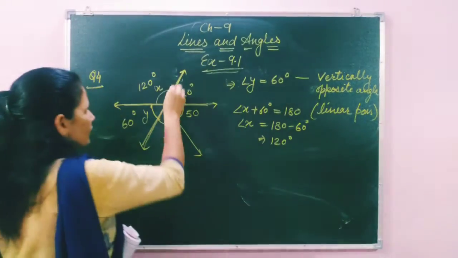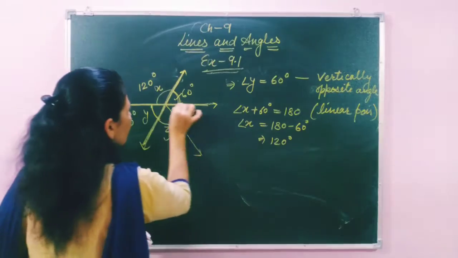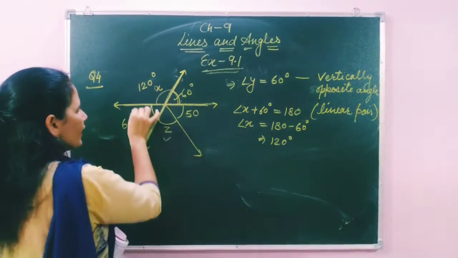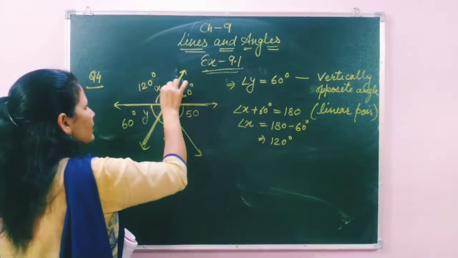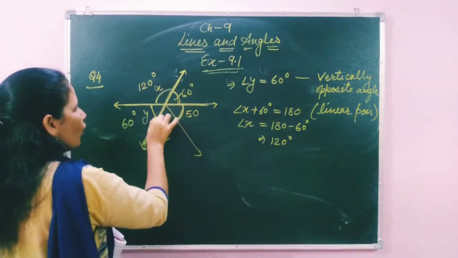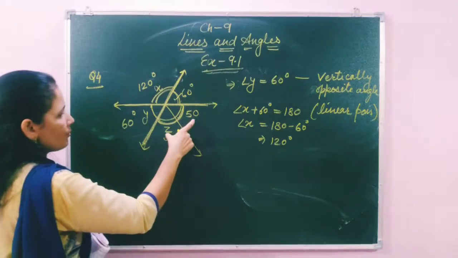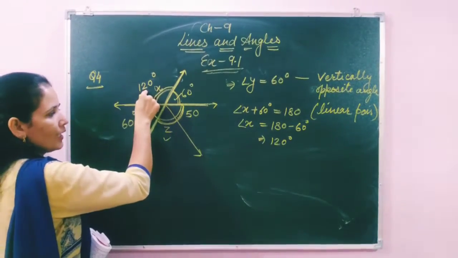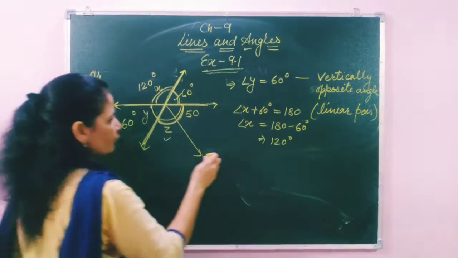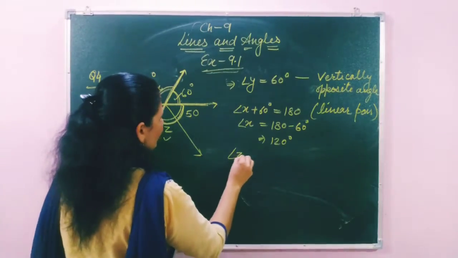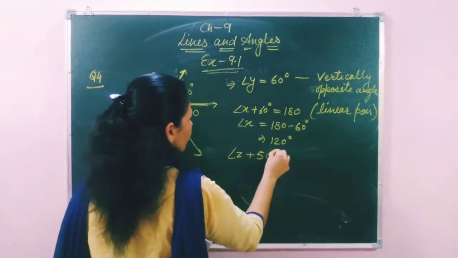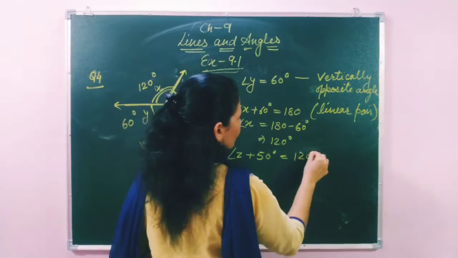First method: these two lines are vertically opposite. This is an intersecting line, and this angle is equal. Why? Pair of vertically opposite angles. So the sum of these two equals 120 degrees. I'm going to first explain the first method. z plus 50 degrees equals 120 degrees.